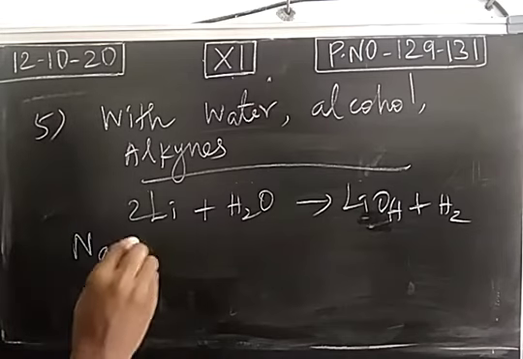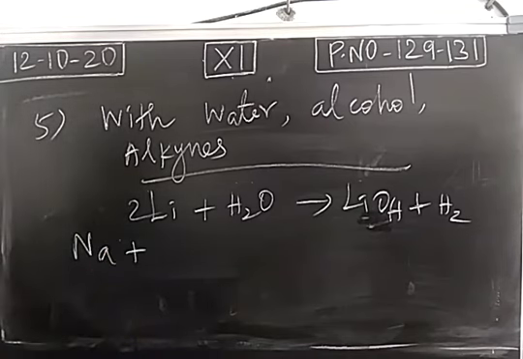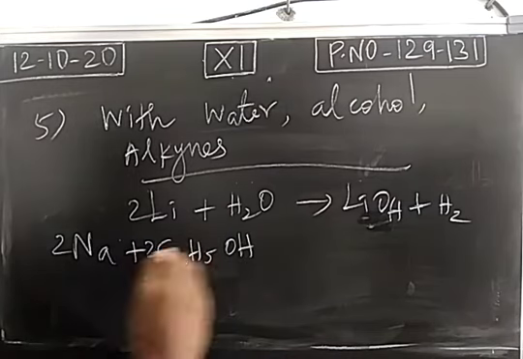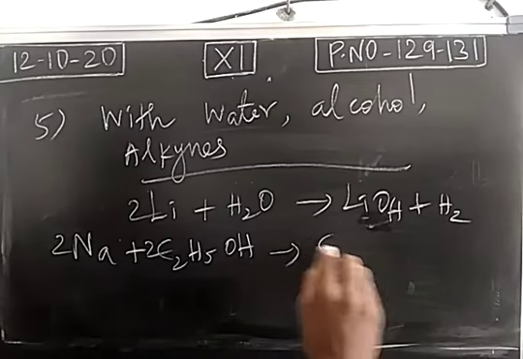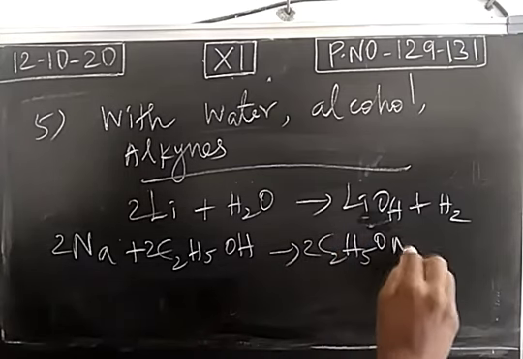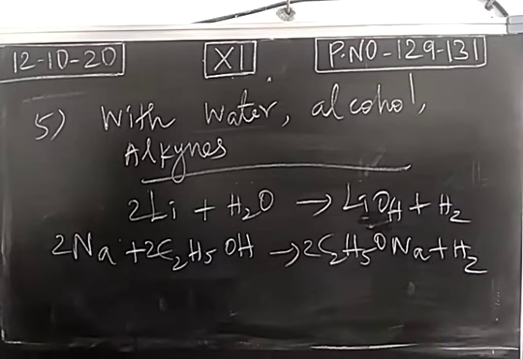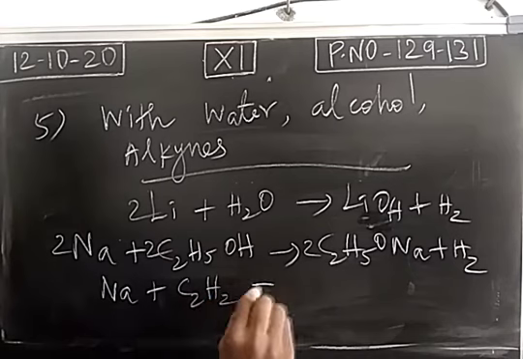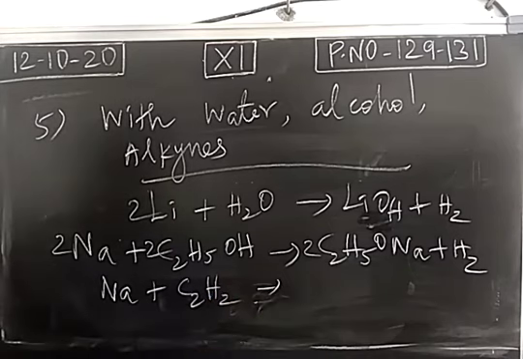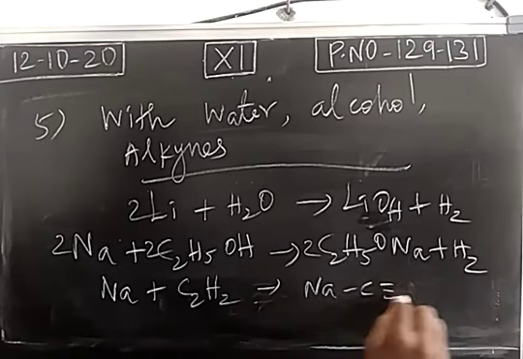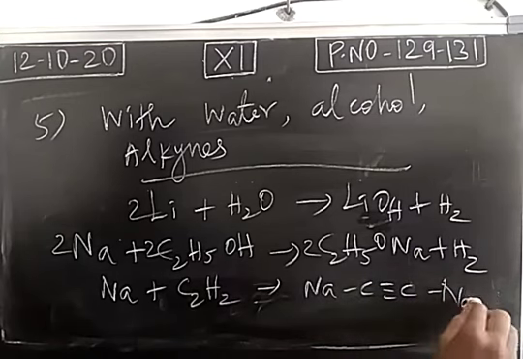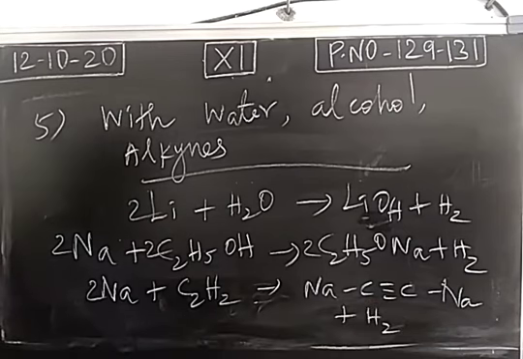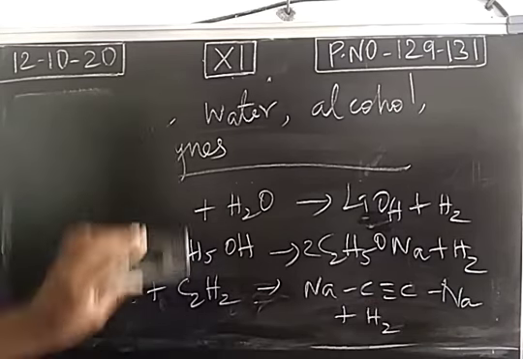If you take another alkali metal, sodium, when it combines with alcohol like ethanol, it forms sodium ethoxide salt with the liberation of hydrogen. The same way, when sodium combines with acetylene, it forms sodium acetylide with the liberation of hydrogen. So with this, the fifth chemical property of alkali metals is over.